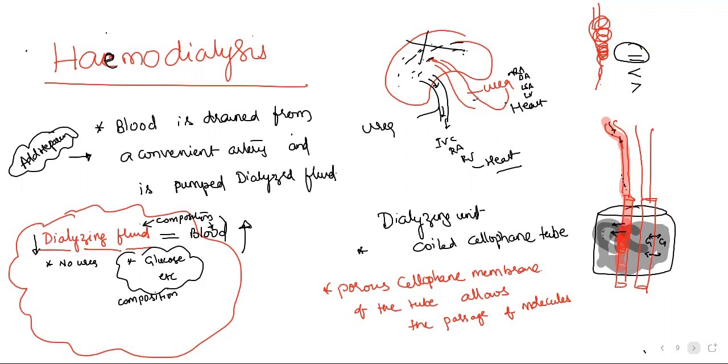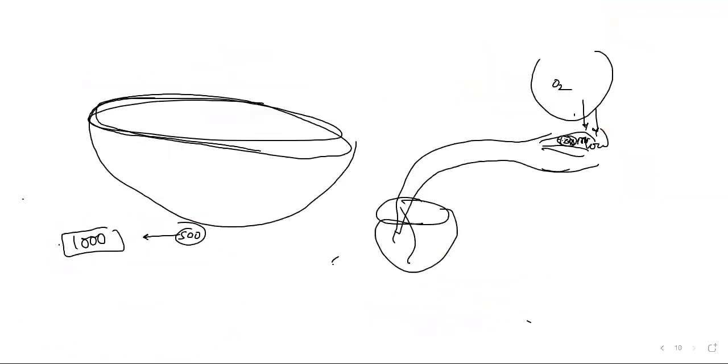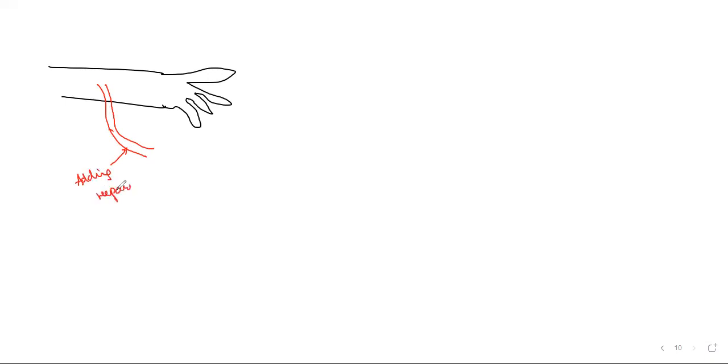Okay, so now let me show you the total scenario. What we do: from a convenient place, from the artery, we take the blood. And after that, by adding heparin, we send it into the dialyzing fluid.